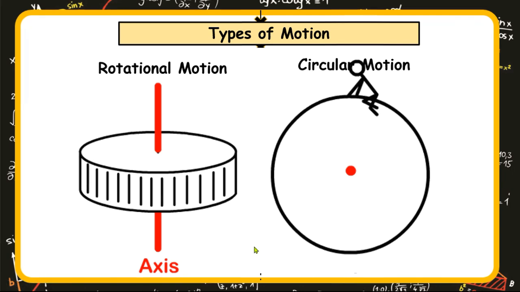Let's use this as another example. When you sit on a bicycle, it is the tire that rotates. So you could attest to this fact. But the person sitting on it is not rotating. Therefore, if this bicycle goes around a curve or negotiates a roundabout, it is the tire that is in rotational motion, but the occupant on the bicycle is simply in circular motion. I trust you have understood the differences I want to point out here.